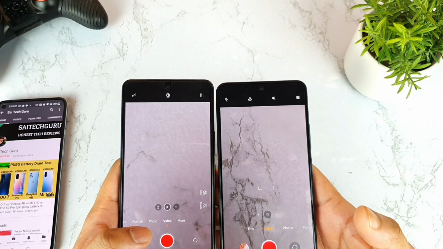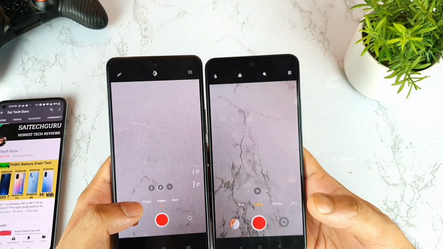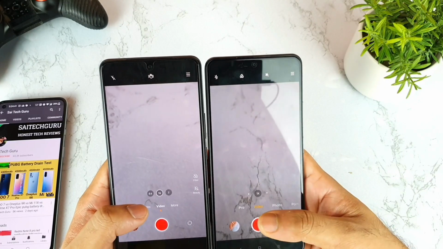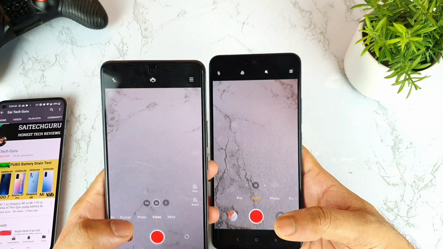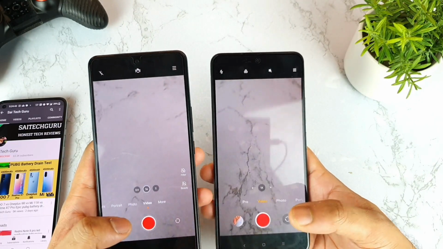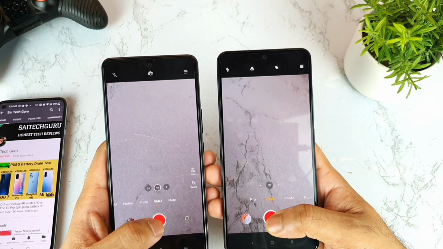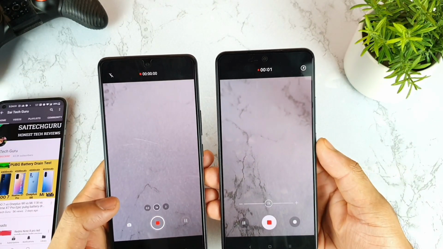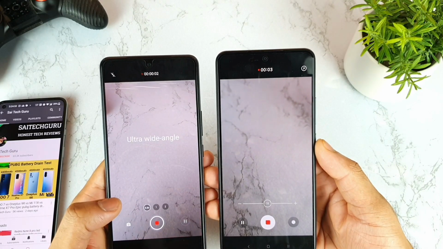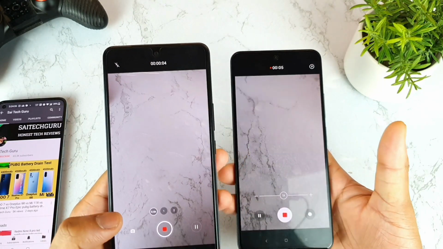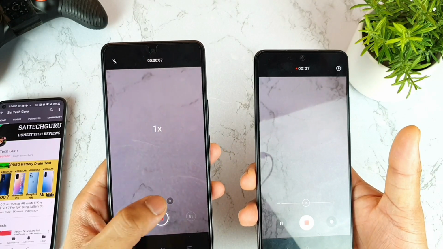So in terms of the video, one question is that while you're trying to record using the normal camera, can you switch to the ultrawide camera or not? So that is another most requested question. So let me try to do recording in both phones at same time. So right now I'm trying to do recording in both phones at same time. And in this IQ7, you can actually go to the ultrawide lens, as you can see, while recording.